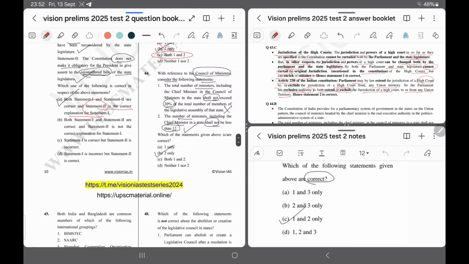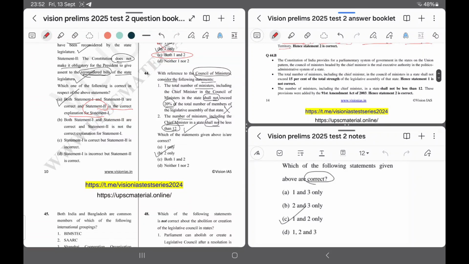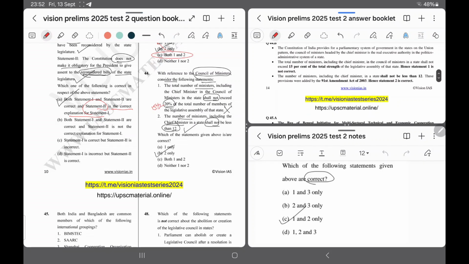Question number 44. Council of Ministers. Answer is B. This is right, and actually it is 15% and should not be less than 12. It is by 91st Constitutional Amendment Act 2003.